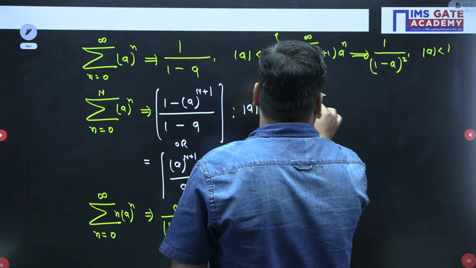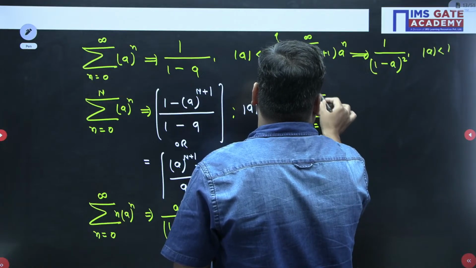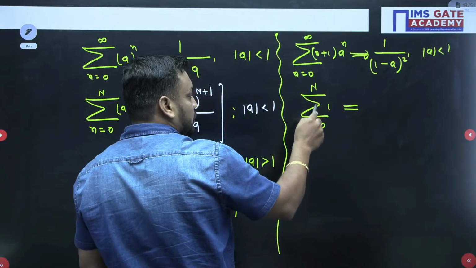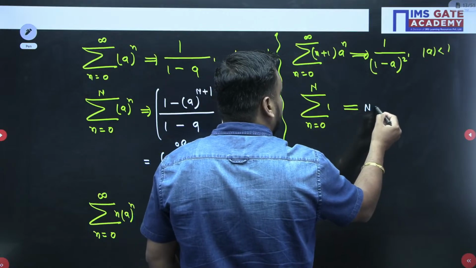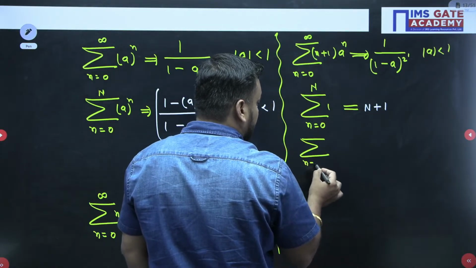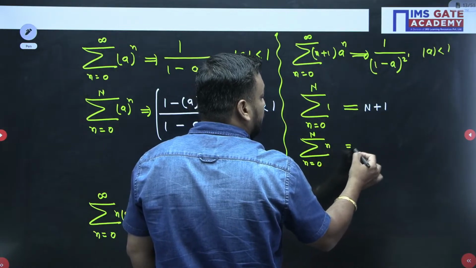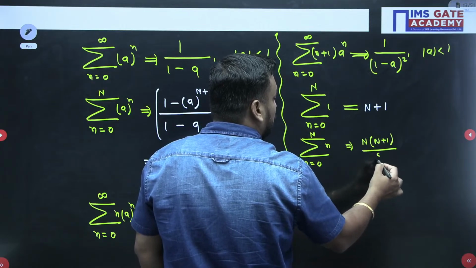and this is only true when mod of a is less than 1. Similarly students, I am giving you a table of some infinite series formulas. Sum over n equal to 0 to n of 1, then it is equivalent to what? Sum of 1, so n numbers, upper limit minus lower limit plus 1, so it should be equal to n plus 1. Similarly students, if you write n equal to 0 to capital N limit, here is n numbers, then it will be N into (N plus 1) upon 2.